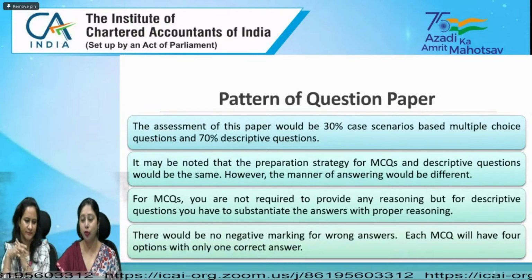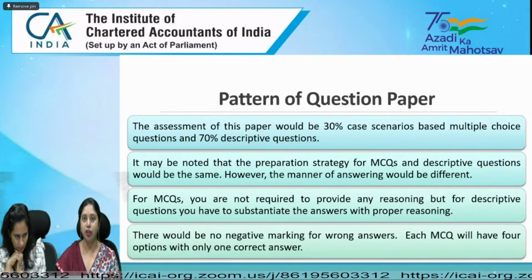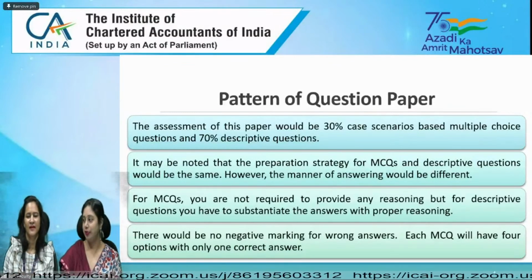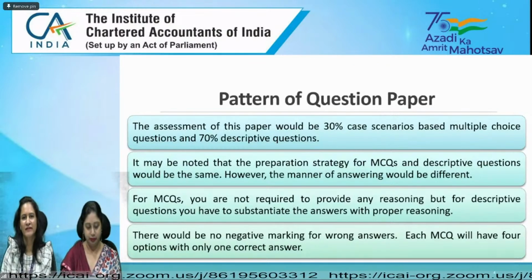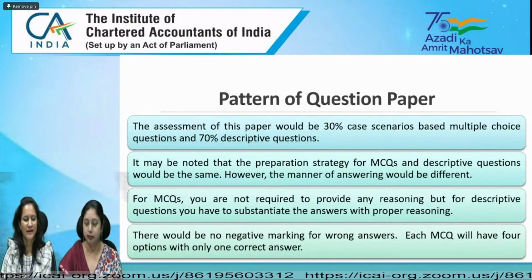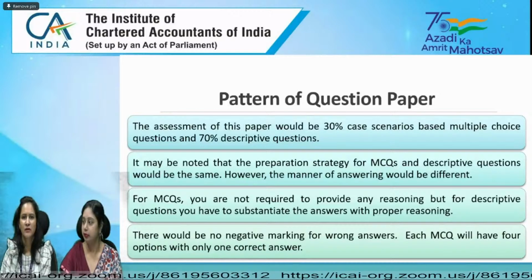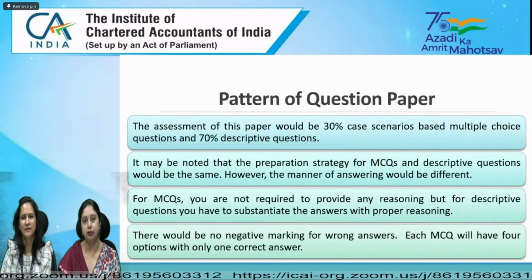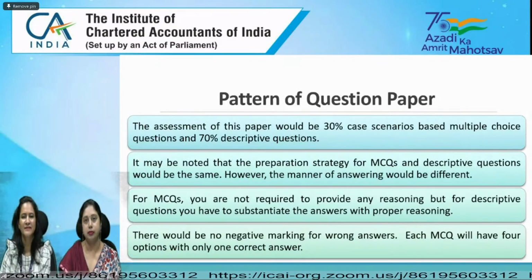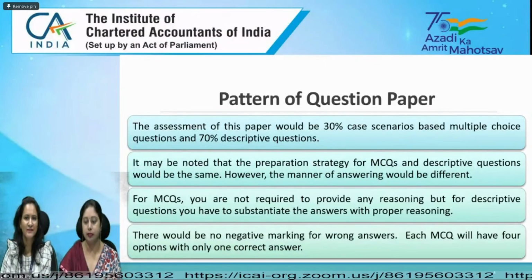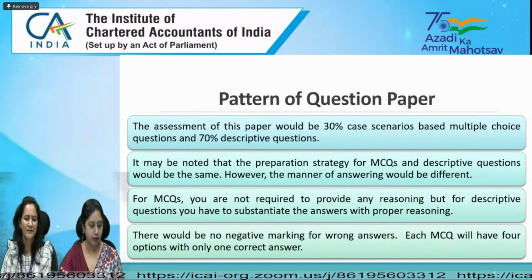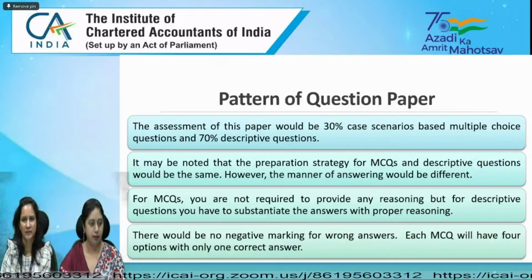Before that, we should know the pattern of the question paper for this paper 3B, Goods and Services Tax. Paper 3, taxation, comprises two divisions and is of 100 marks. 30% of the paper will be case scenario based multiple choice questions, and 70% will be descriptive questions. So out of 100, 30 marks will be case scenario based multiple choice questions.